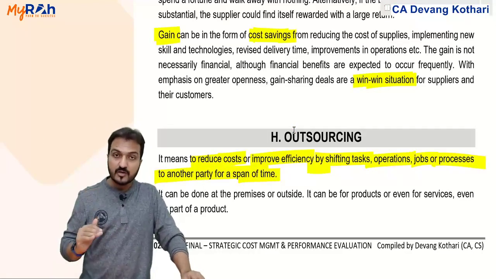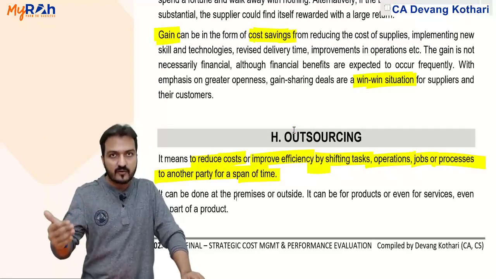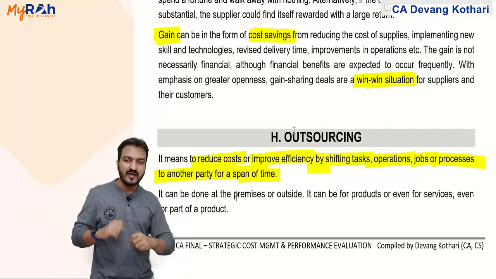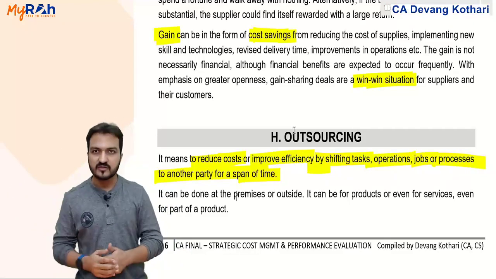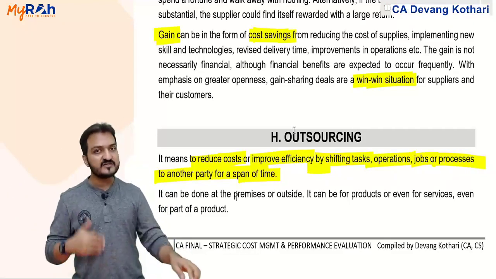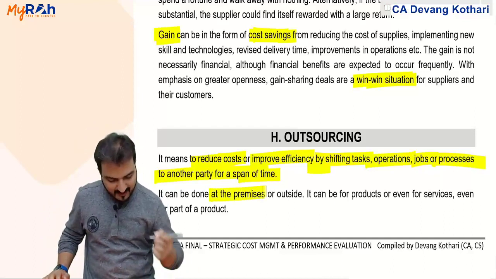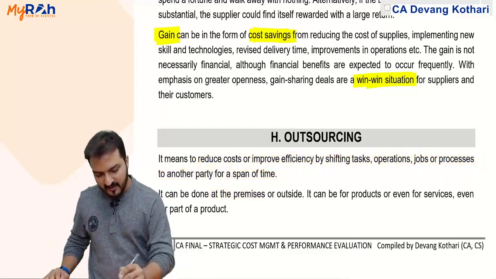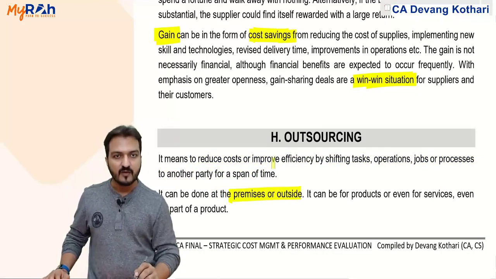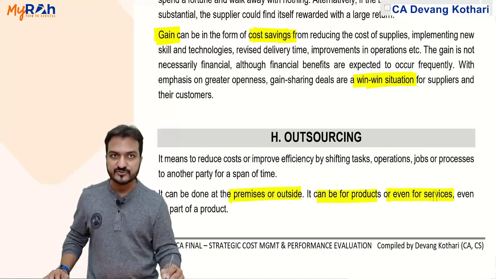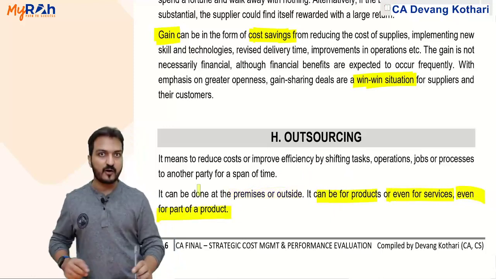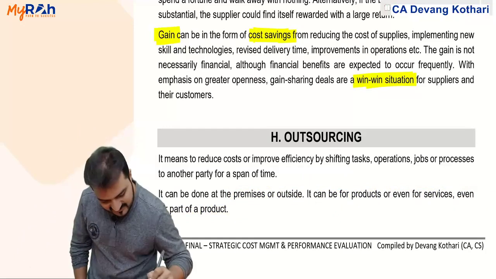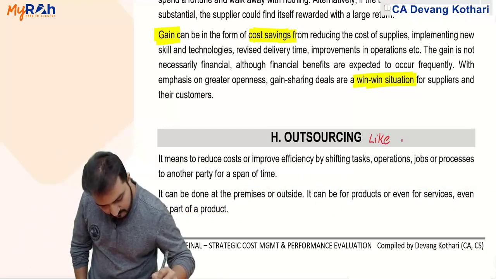I give my production as job work to someone outside. Instead of manufacturing my material myself, I will tell a supplier to manufacture materials for me. Plus this job work might be done at my premises itself, or at the supplier's premises. It can be for products or even for services, even for part of a product. All that will be called as outsourcing. So remember, outsourcing was just like make or buy.